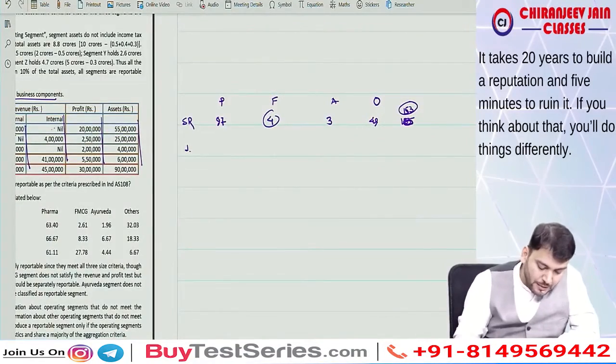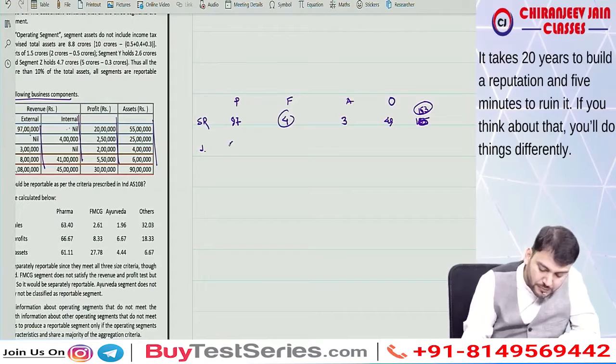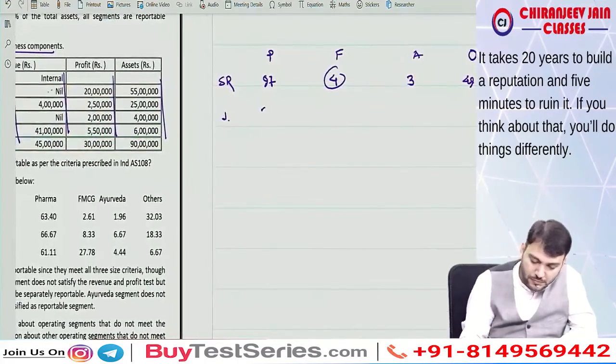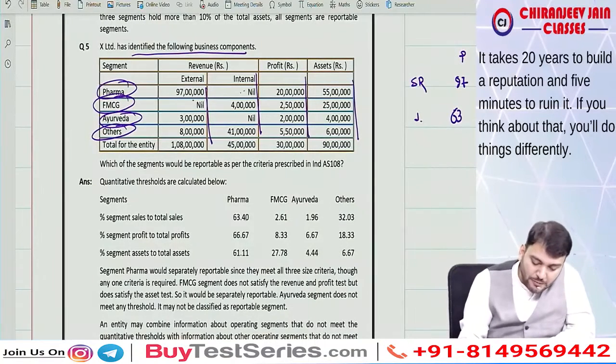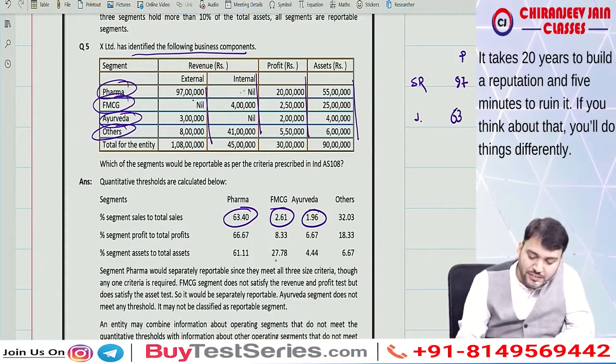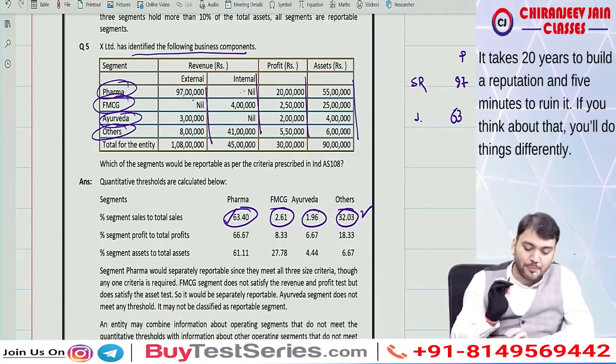It will be 63.40, 2.61, 1.96 and 32.03. So based on revenue, pharma and others are reportable.